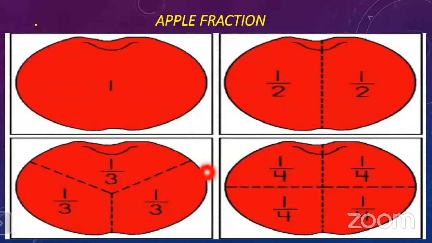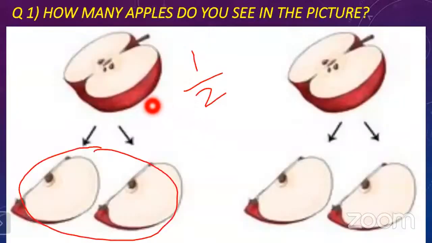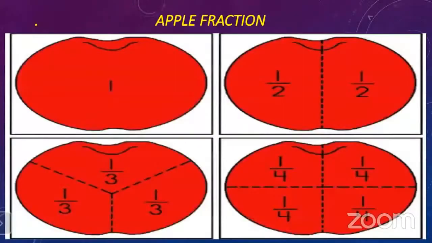Now, when the apple is cut into four equal parts, look at here. Here is only one apple, which has to be cut into four equal parts. So how to write that? That is 1 upon 4 is one part, 1 upon 4 is the second part, 1 upon 4 is the third part, and 1 upon 4 is the fourth part.